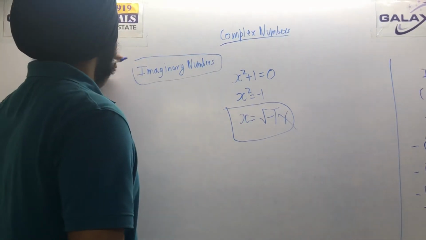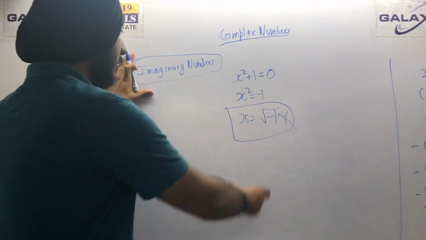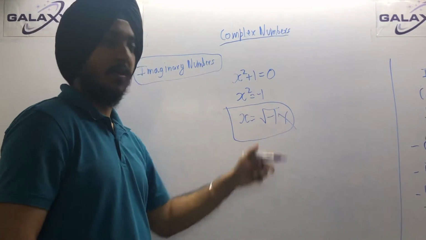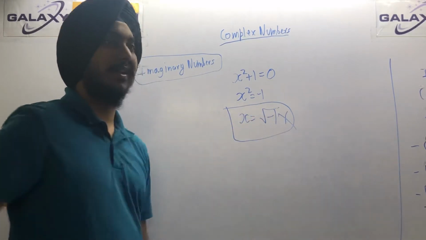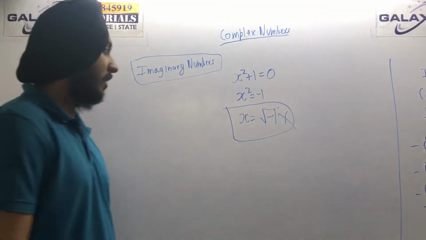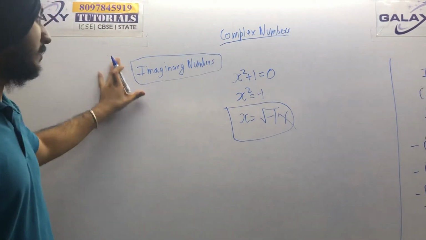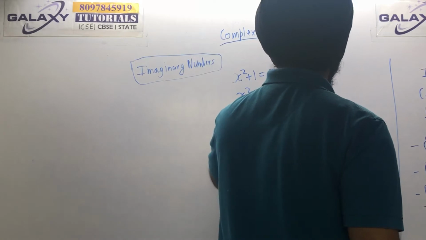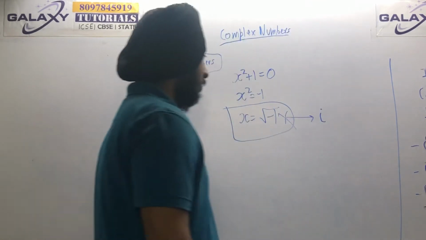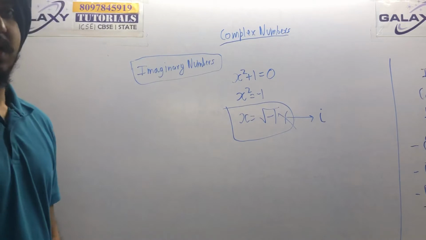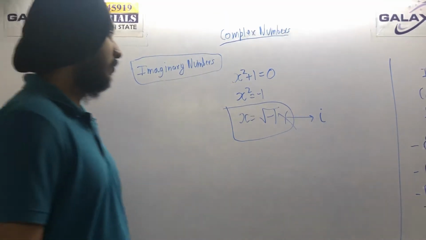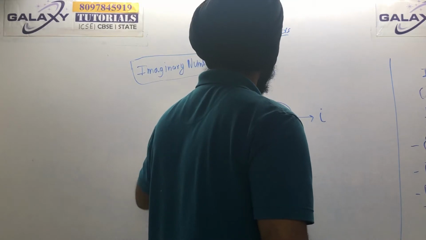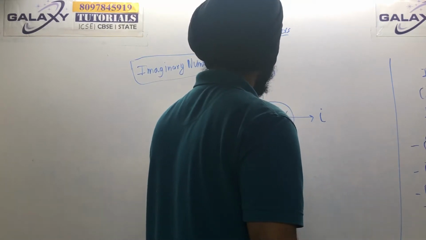Basically, this is the term we give to the numbers we get when we take the square root of a negative number. In this concept of imaginary numbers, we represent this by iota.